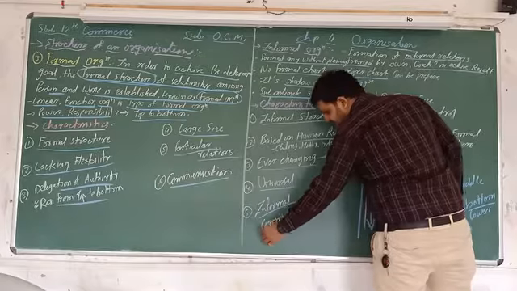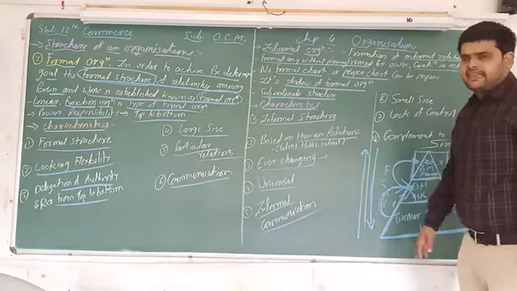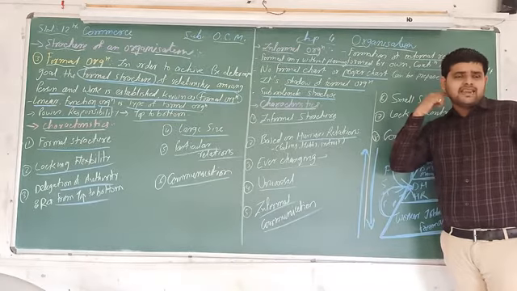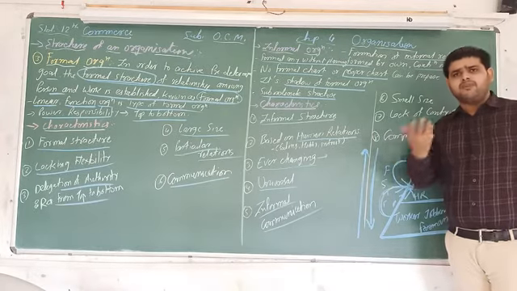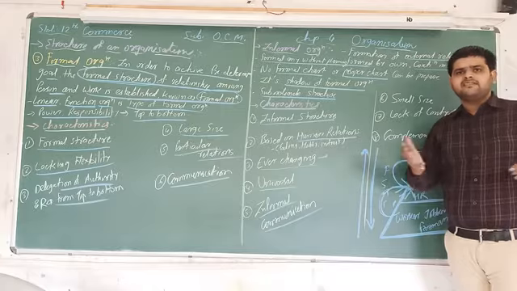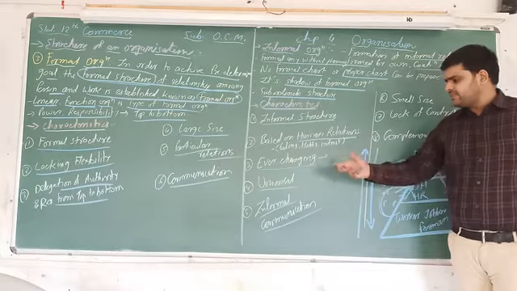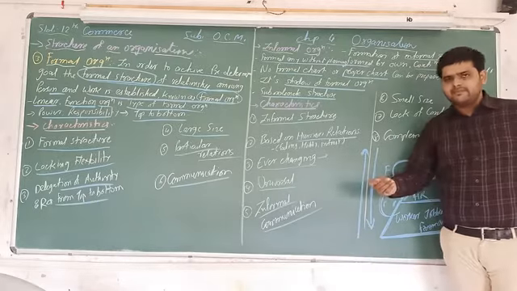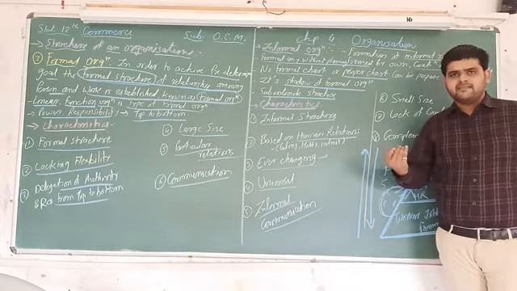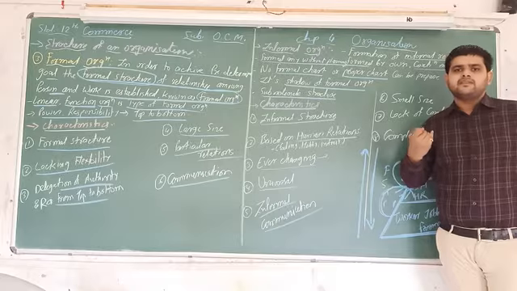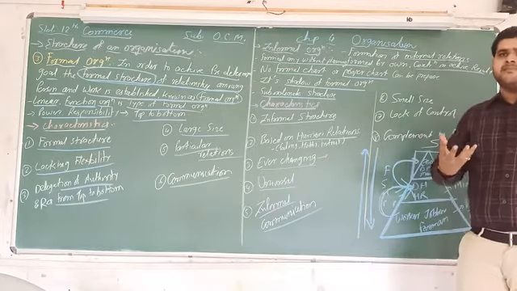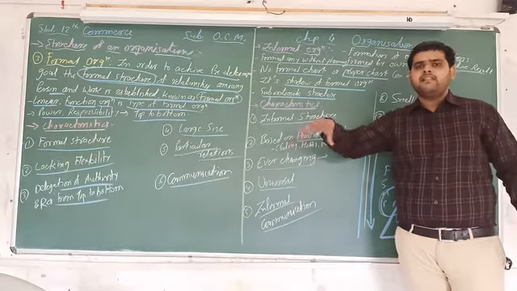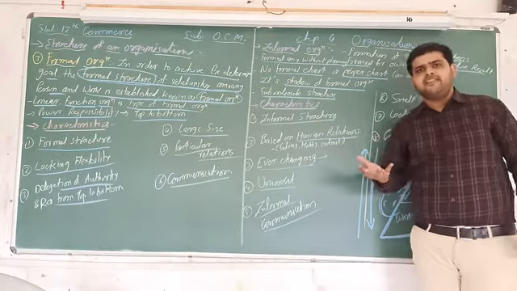Number 5, it's an informal communication. In this type of organization, there are no rules and regulations about how to talk because it's a friend circle. So this is informal communication because all are at the same level, so you can speak anything. Think about when we meet together, all the friends, which type of talking do we have to do?